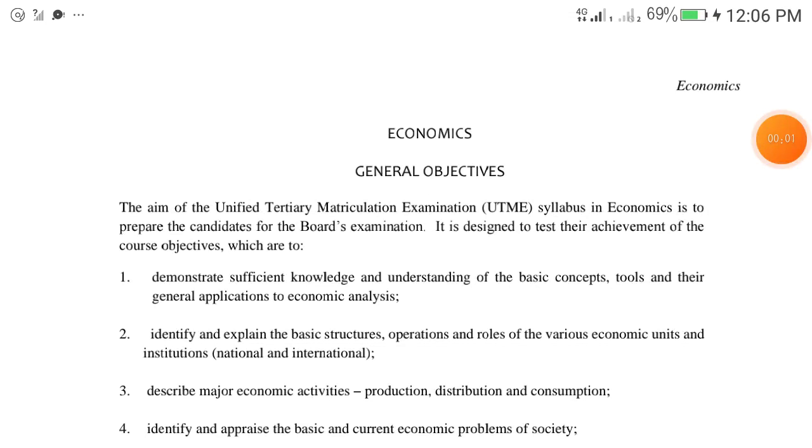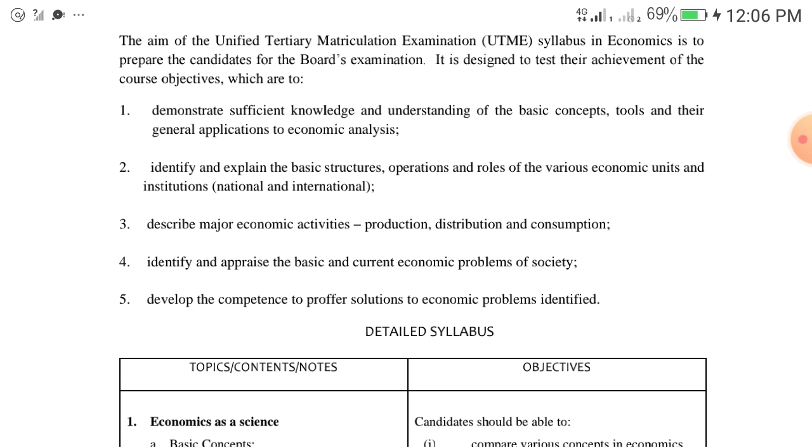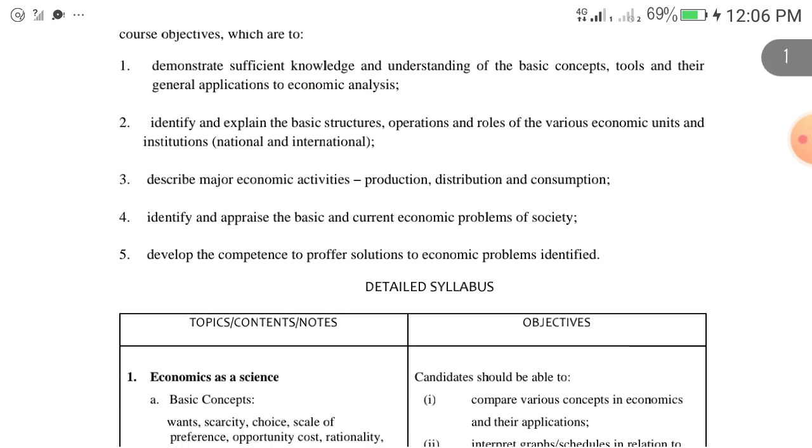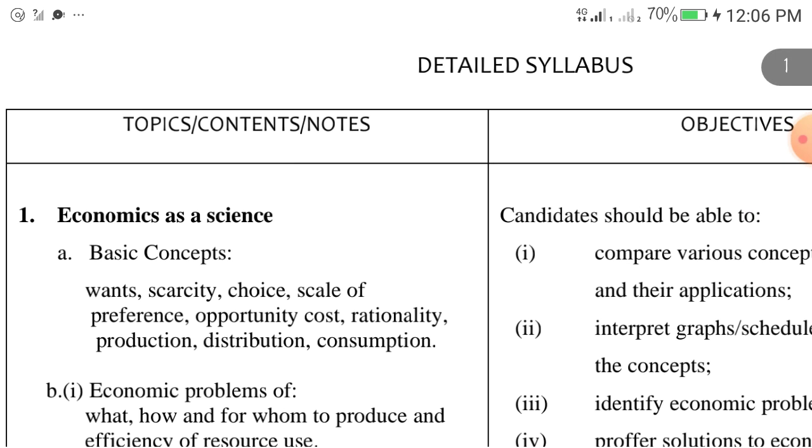You will be writing economics in JAMB this year, here is your syllabus. Here is your scheme of work. If you are writing economics, these are the topics you should read very well. These are the topics that will come out. Number one is basic concepts